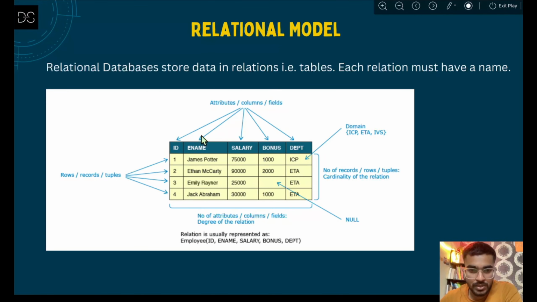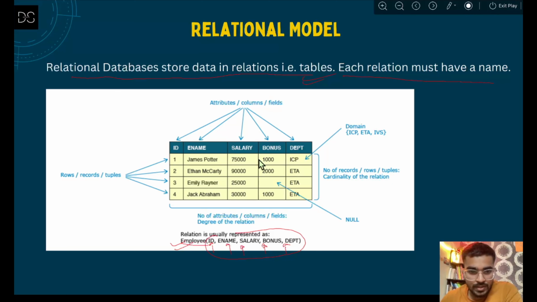We already know what a relational database is, but there are some keywords that are used in the relational database model, and you need to understand them. A relational database stores data in relations, and each relation must have a name. Let's say this is an employee table. The name of that relation will be Employee. Then the columns are ID, name, salary, bonus and department. These are the names of the columns, and this is the name of the table. So this is a kind of relational data that we have.